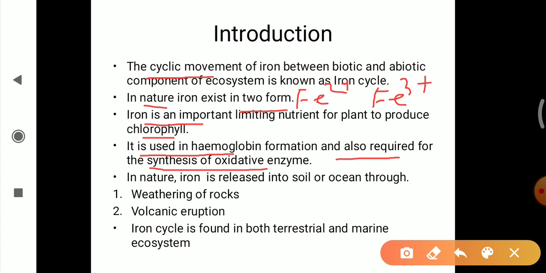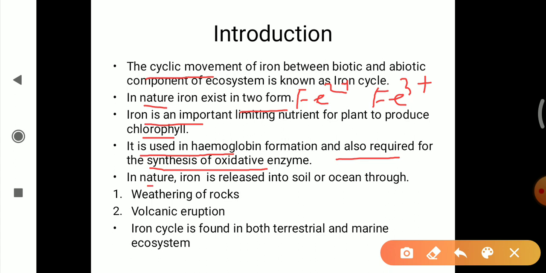The iron cycle is also involved in the ETC reaction, that is the electron transport chain, in which ferredoxins and cytochrome proteins are found. These are all important compounds that contain iron.